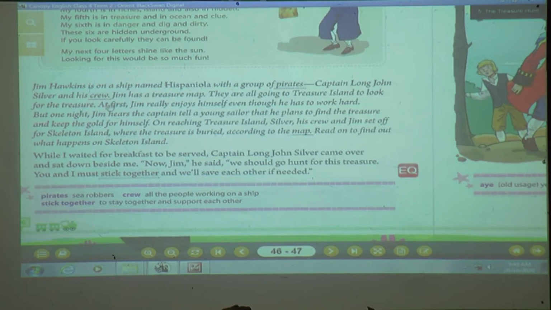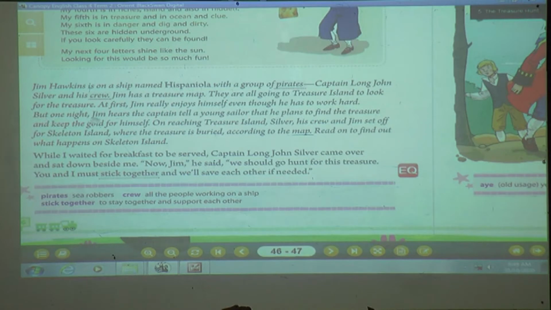Now at first, Jim really enjoys himself even though he has to work hard. Now Jim is enjoying. Why? Because he is thinking that along with these people, I will get all the treasure. And even though he has to work hard, he is enjoying with them. But what happened, one night, what did Jim hear? See here, we can see him.